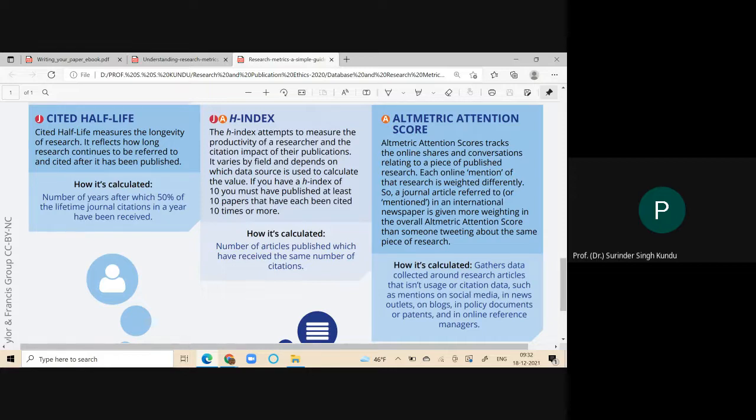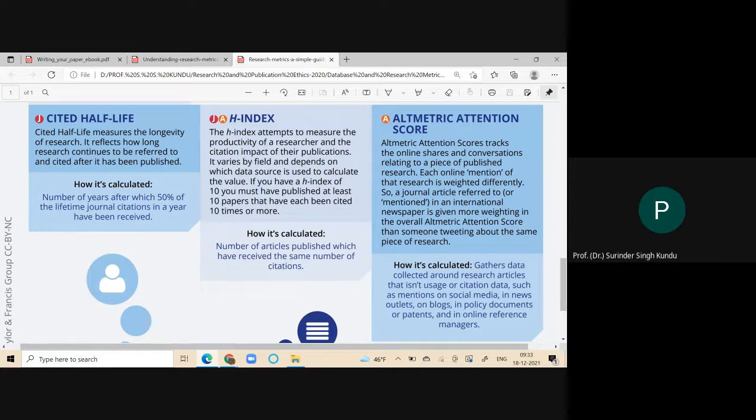Suppose I have taken a span of 10 years, from 2013 to 2022. Then I have to calculate what the citation rate was in the previous 5 years and what the citation rate was in the last 5 years. The 50% calculation of this citation score is known as cited half-life. That is simply an example.